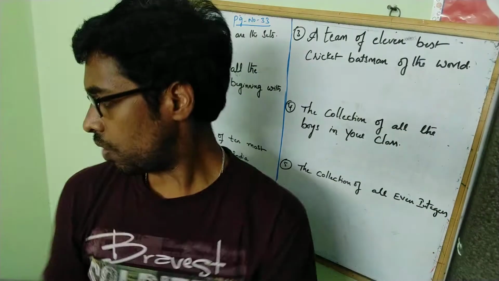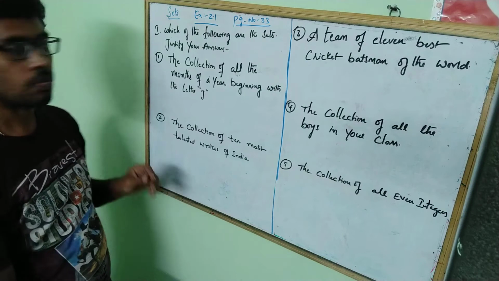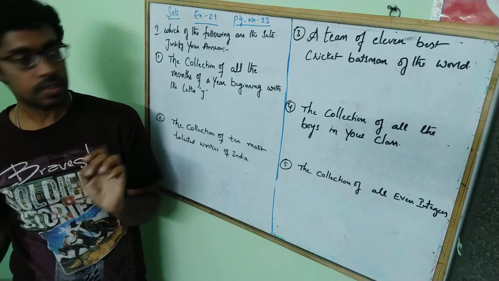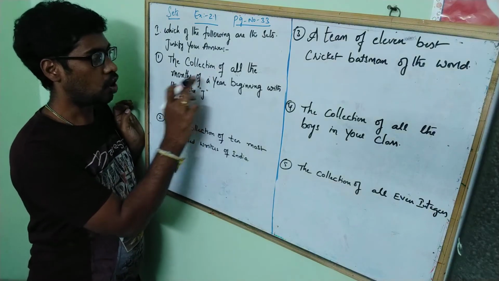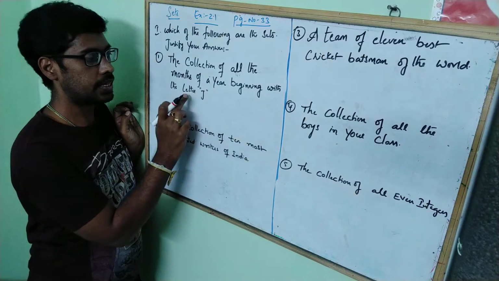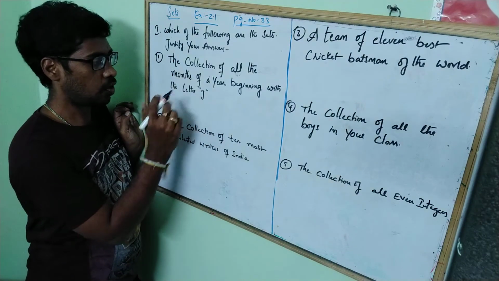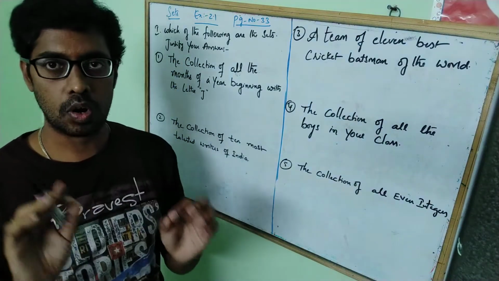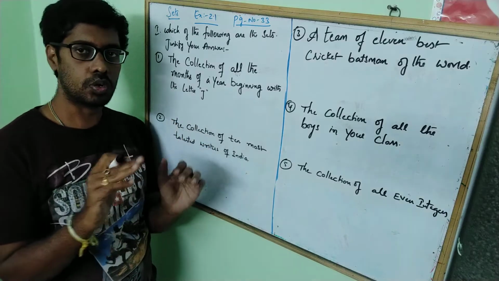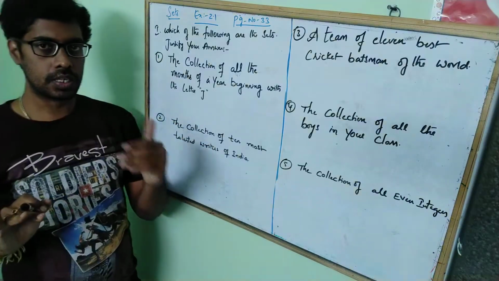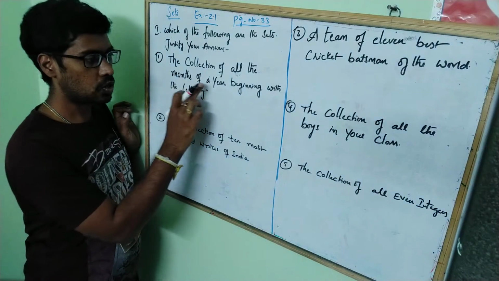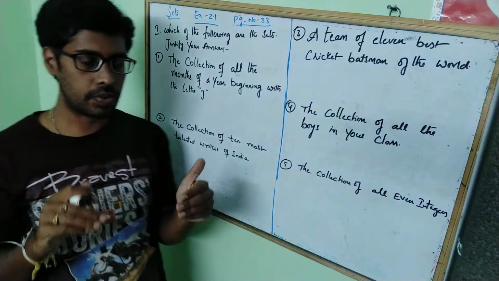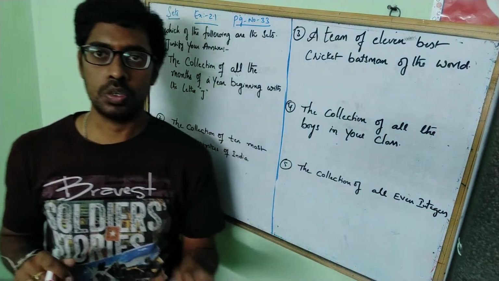Okay, the first bit, what they give: which of the following are sets, justify your answer. The collection of all the months of a year beginning with letter J. We have to identify whether the given statement is a set or not. First you should understand the question, right? The collection of all the months of a year beginning with the letter J. So what are the months which start with letter J? That is January, June, July, right?